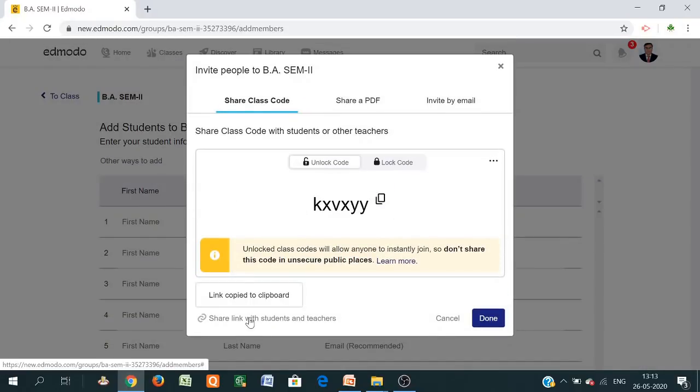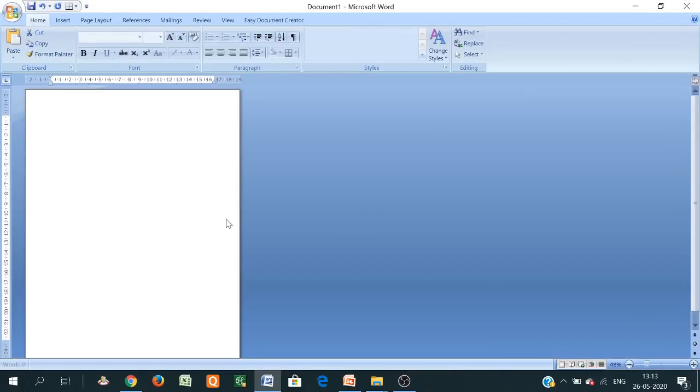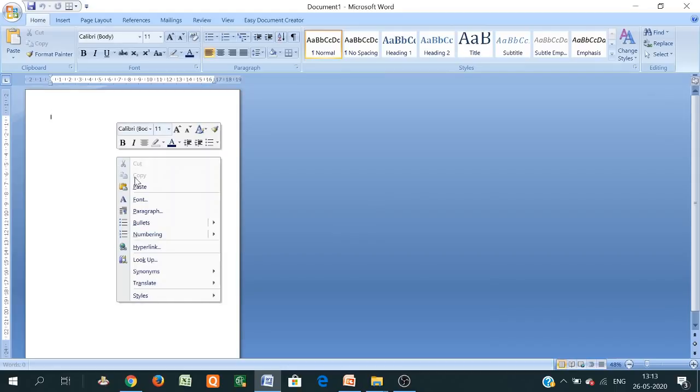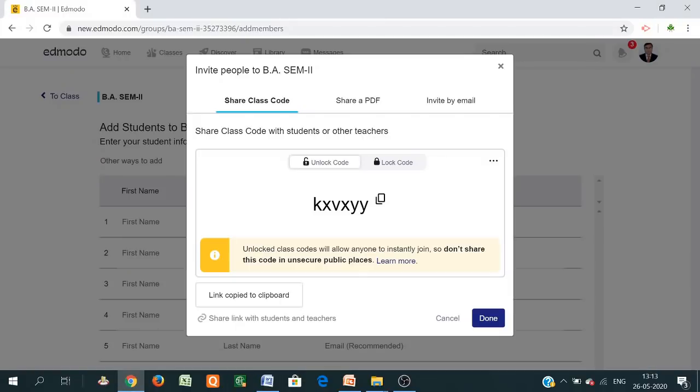Suppose you click here, link, copy to clipboard, and go to the email box or any folder. You can save it in a folder also. Just paste. So this is the link. You can directly send this link to the student, so that the student clicks here and joins the class. So these are the different ways to join the classes.